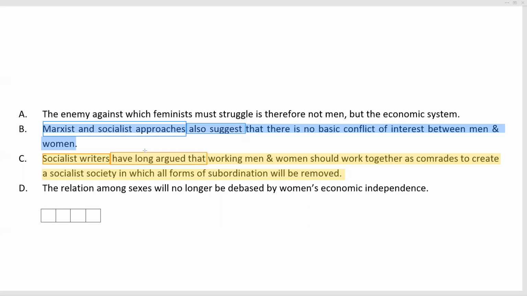The easy solution to this, we see the general to specific rule. We are talking about socialist approaches and writers. In B, we have socialist approaches. And in C, we have something more specific in socialist writers. So by general to specific, B should come first, then C. The only problem is the word "also" in B, but that's all right, because another aspect relating to this might have been suggested before B. Now, if we get the pair BC, we'll see that that makes perfect logical sense.